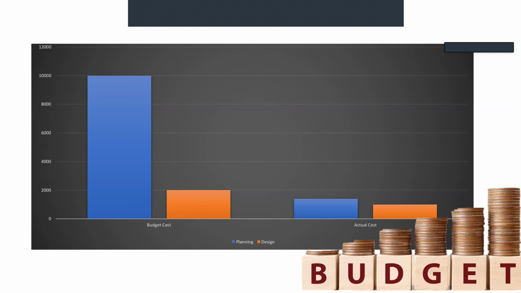So this is the bar chart that compares the budgeted and actual cost for two project phases, planning and design. The budgeted cost is significantly higher, especially for planning, indicating a substantial variance between the planned budget and the actual expenditure. The planning phase shows the largest discrepancy, with the actual cost much lower than the budgeted amount, suggesting possible savings or cost-cutting measures. The design phase also shows lower actual cost compared to the budget, though the difference is less pronounced, but it is still under our budget.